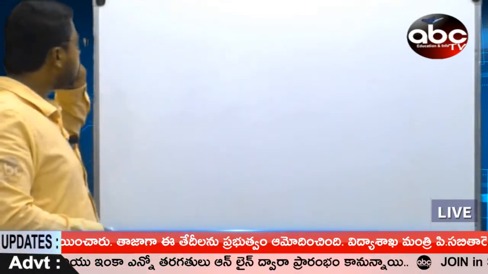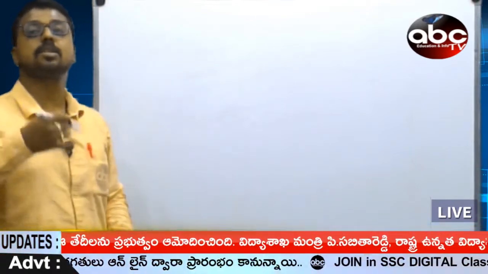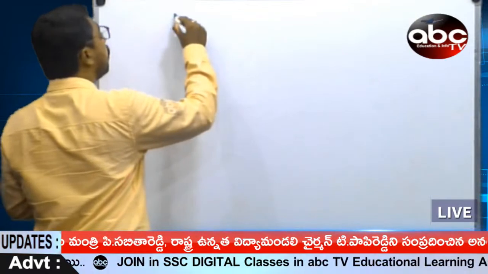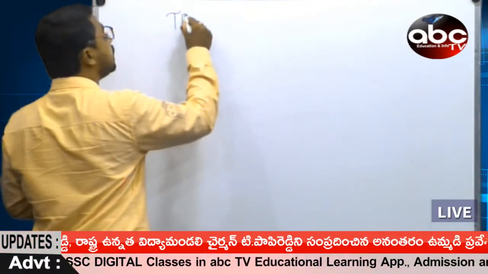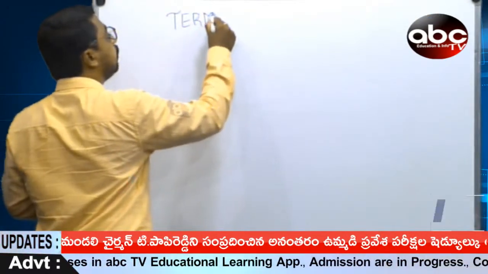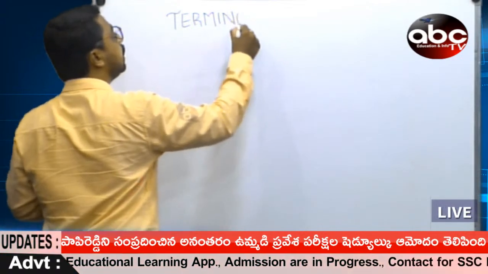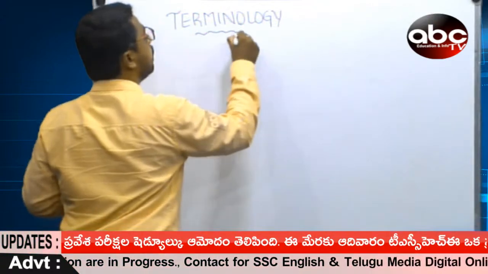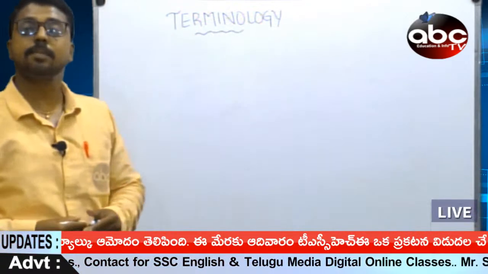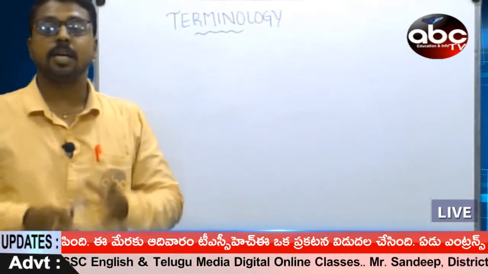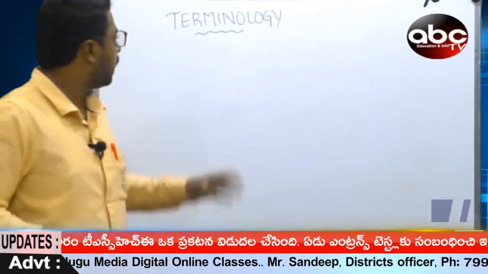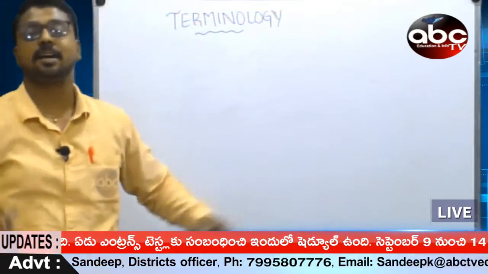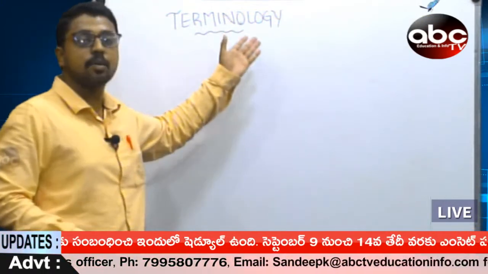In order to understand the procedure taking place in concave and convex mirrors, we have to learn the terminology first of all. And of course, we should know the meaning of terminology. Terminology is nothing but the keywords related to the topic.